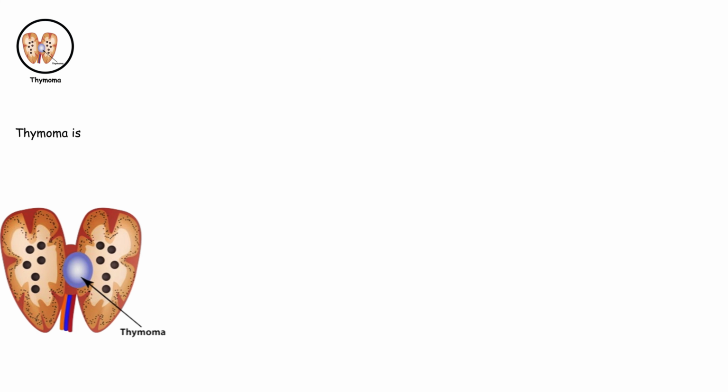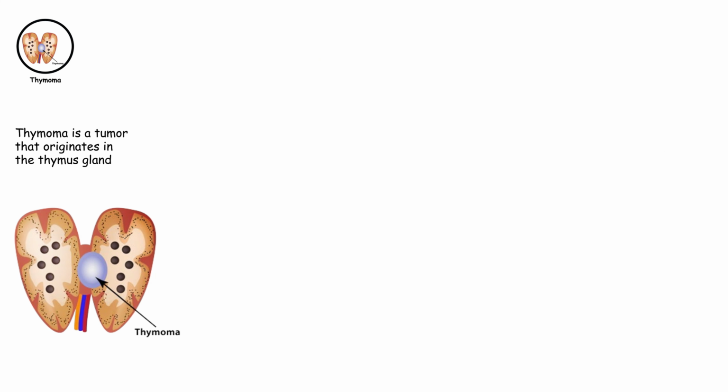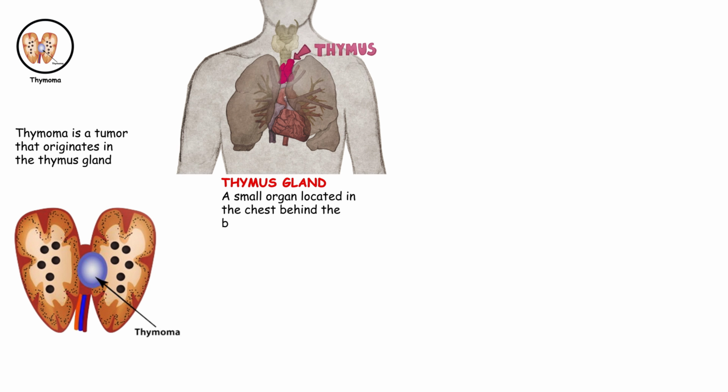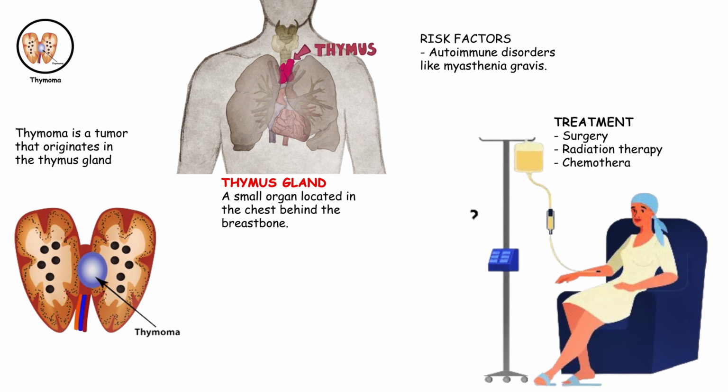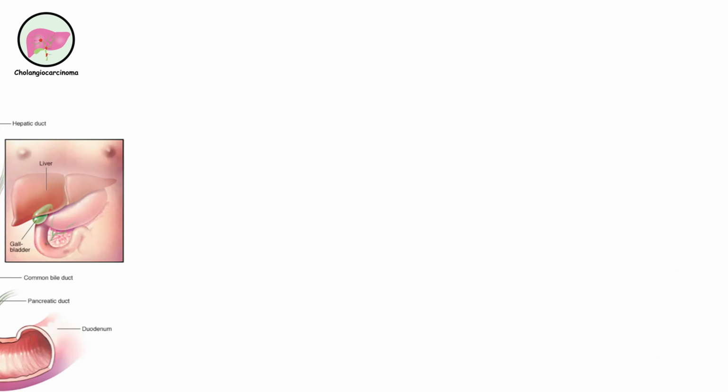Thymoma. Thymoma is a tumor that originates in the thymus gland, a small organ located in the chest behind the breastbone. It's often associated with autoimmune disorders like myasthenia gravis. Treatment usually involves surgery, radiation therapy, or chemotherapy.